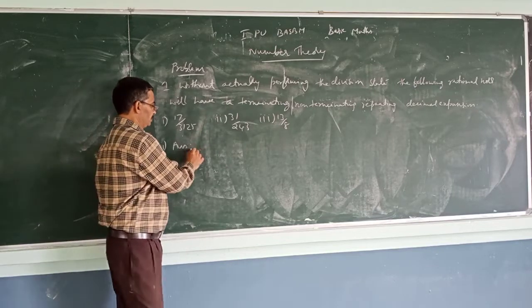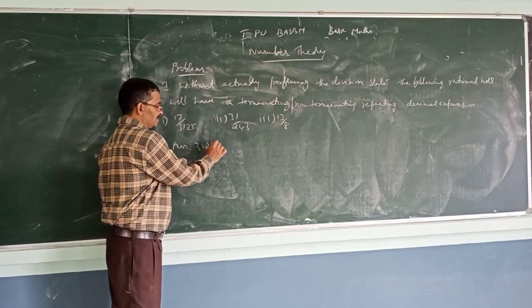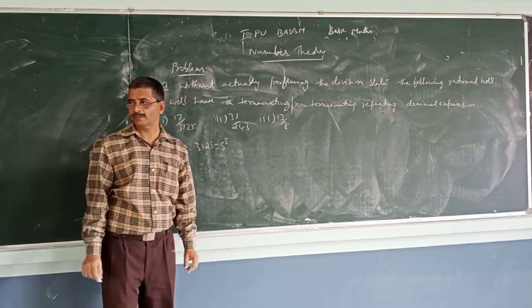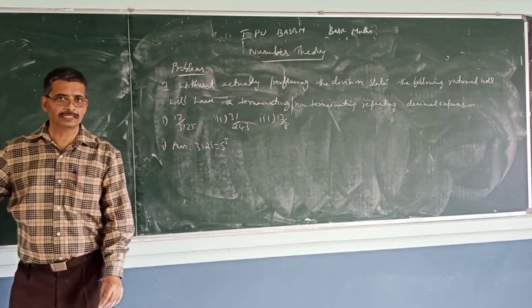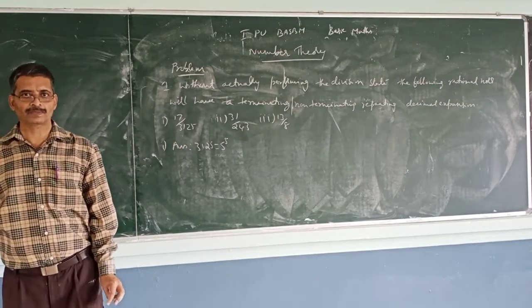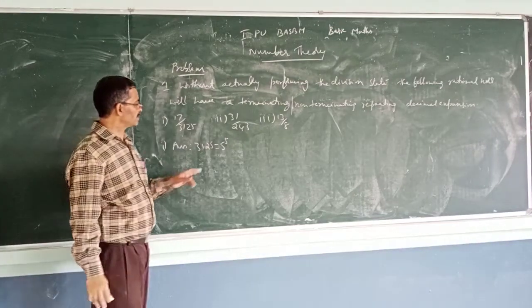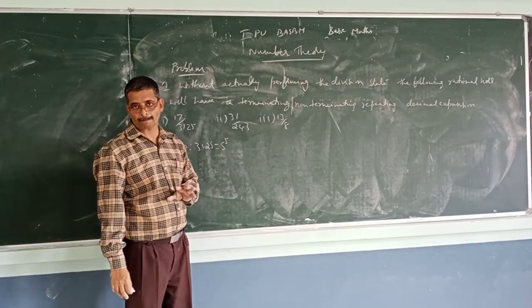3125 can be written as 5 to the power 5. 5 into 5 is 25, 25 into 5 is 125, 125 into 5 is 625, 625 into 5 is 3125. So 3125 is 5 to the power 5.